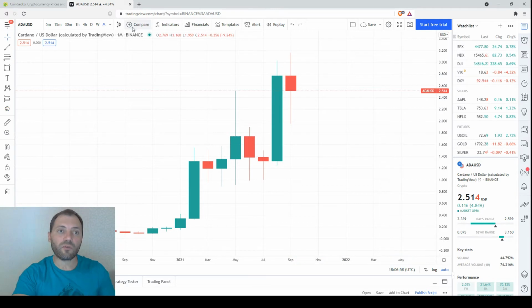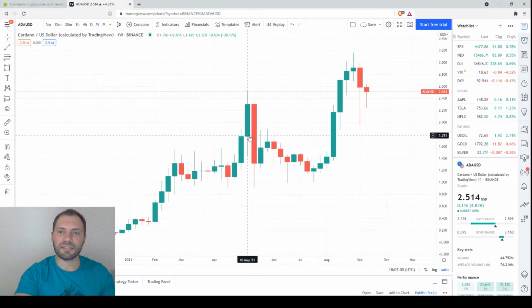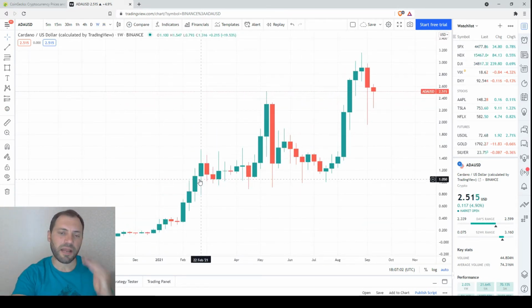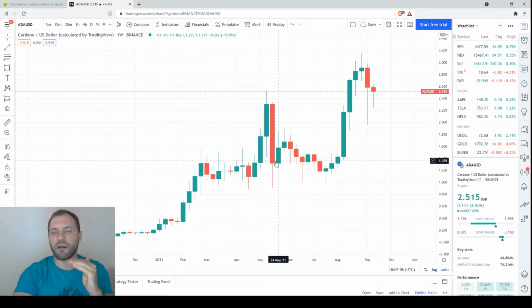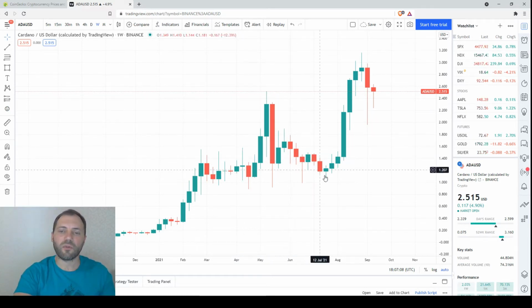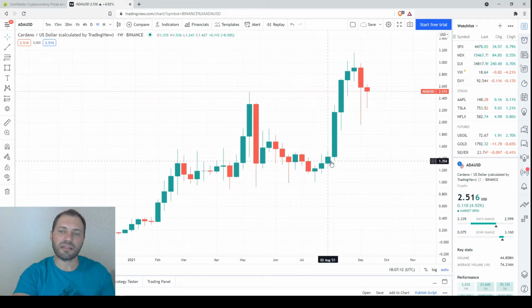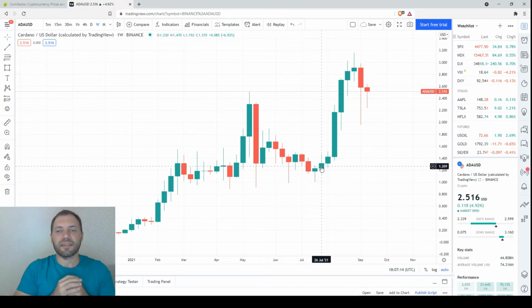Now let's move on to the weekly chart. This is the weekly chart. This is the price increase followed by a consolidation, another price increase, then a correction took place, followed by some kind of consolidation. And now we see that it seems that this is the renewal of the uptrend.